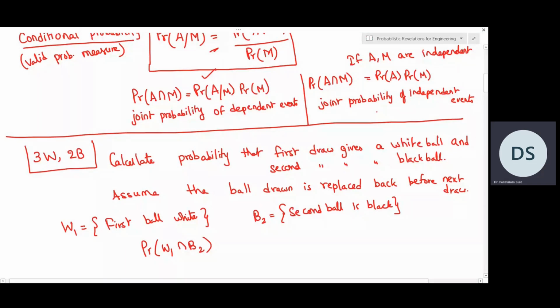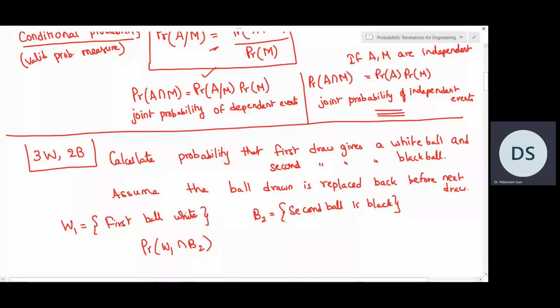So let us see whether this is a dependent event or independent event in this example. First, when we draw a white ball, we have 3 white balls and 2 black balls. We draw it and its probability can be calculated. Now, once the ball is drawn, it is replaced back. So when it comes to drawing the second ball, it is again a basket with 3 white balls and 2 black balls.